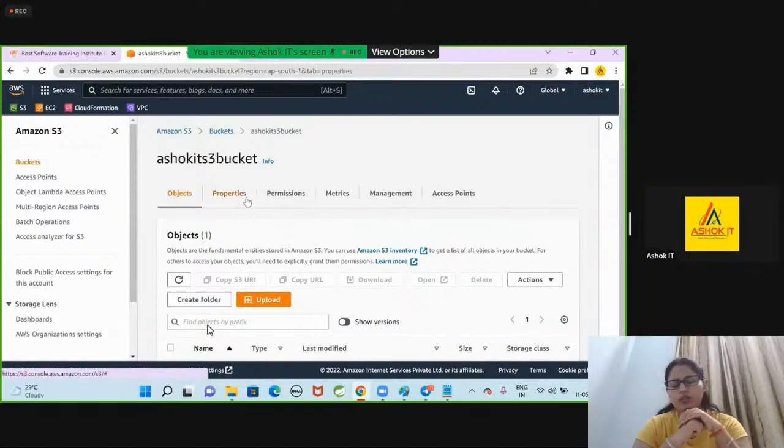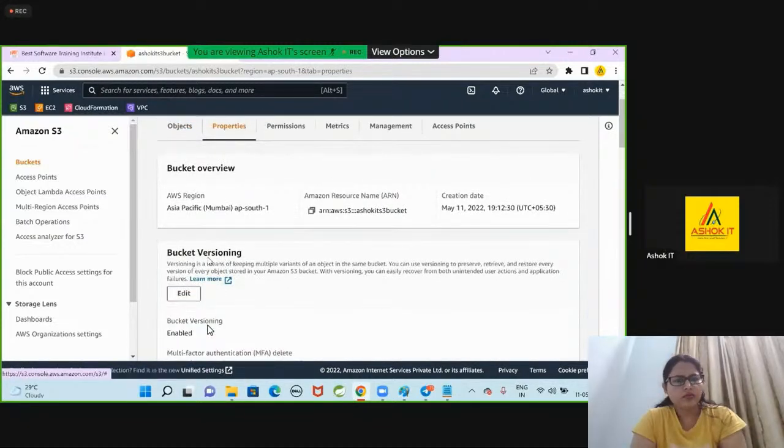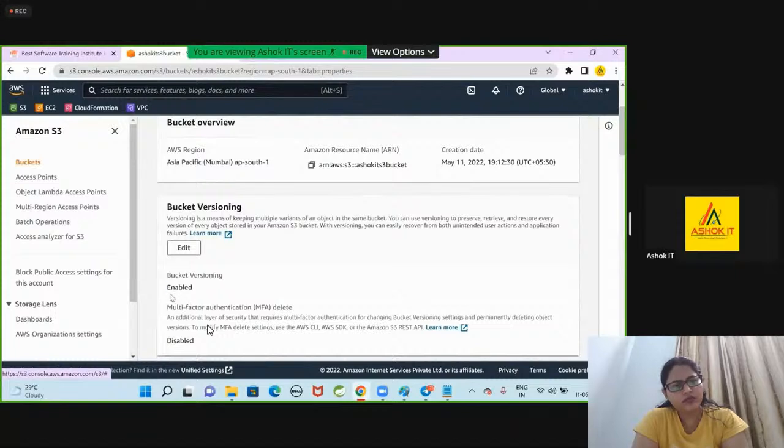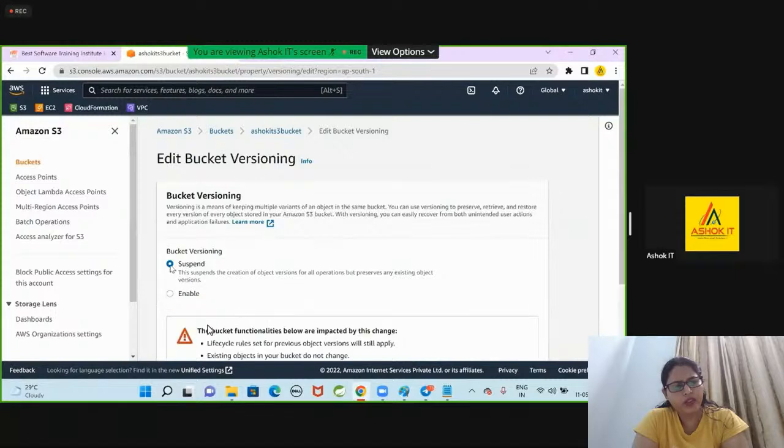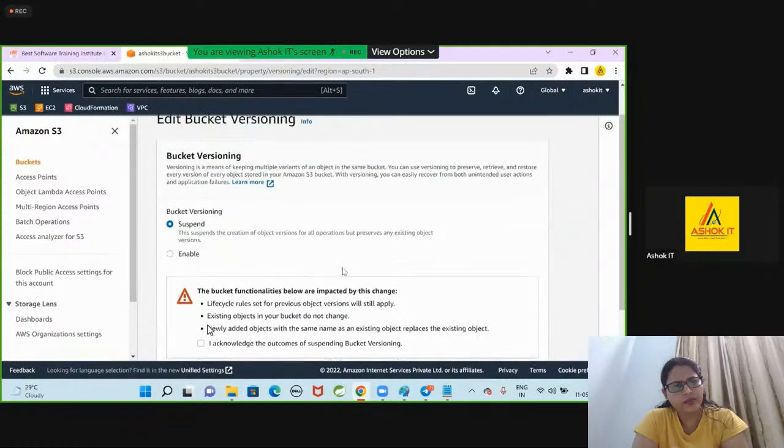No, you cannot. See here, when you go to the bucket properties, bucket versioning is available. Currently, that bucket versioning is enabled. When I click on edit, I cannot disable it. I can only suspend it.